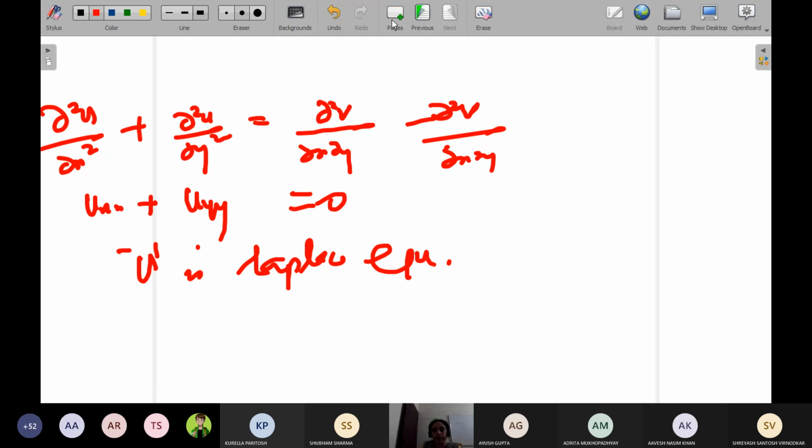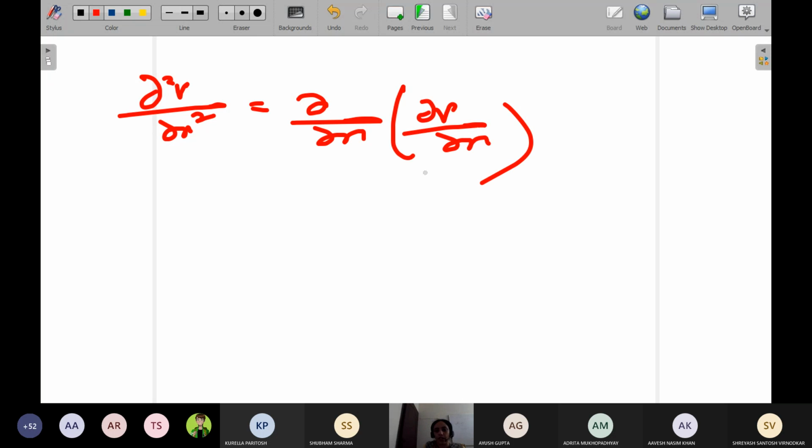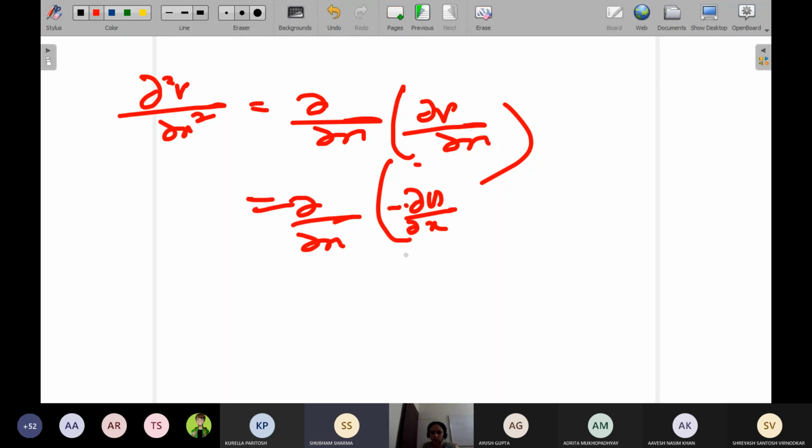Similarly, you can try the other part. What is the other part? We have to show for v that ∂²v/∂x² is ∂/∂x of ∂v/∂x. Now this will be equal to ∂/∂x of, what is ∂v/∂x? It is minus ∂u/∂y. So this will be minus ∂²u/∂x∂y.